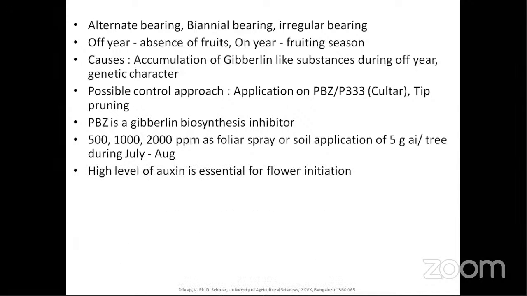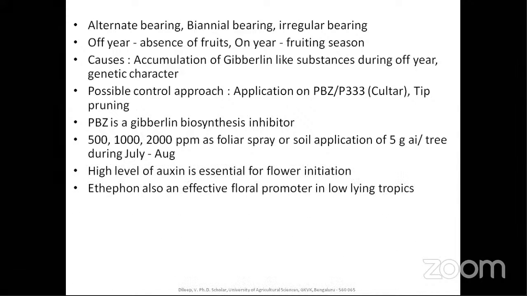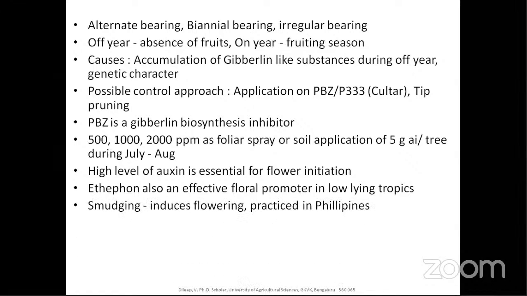A high level of oxygen is also essential for flower initiation, and Ethephon is also used for flowering in the low-lying tropics. Smudging is one of the important processes, that is inducing smoke: debris or leaf litter of the crop is lit on the ground, and the smoke is fed to the plant and stimulates flowering. This is not practiced in India. In some parts, such as the Philippines, this practice has been done.